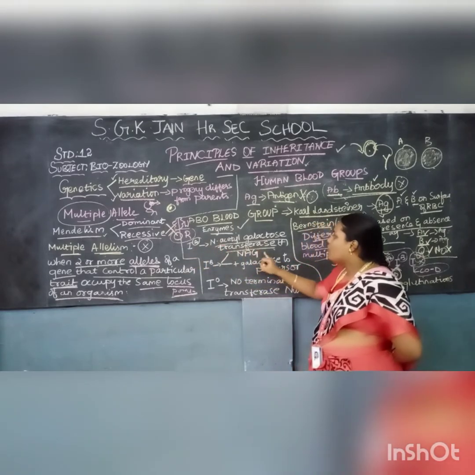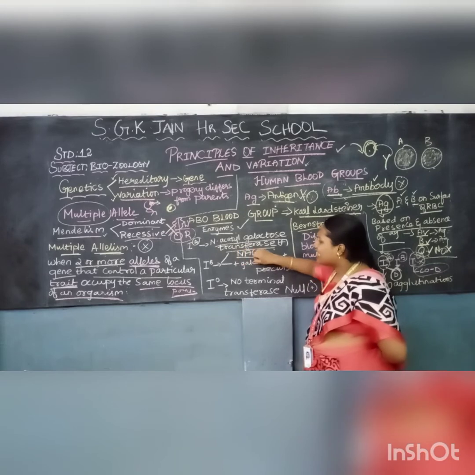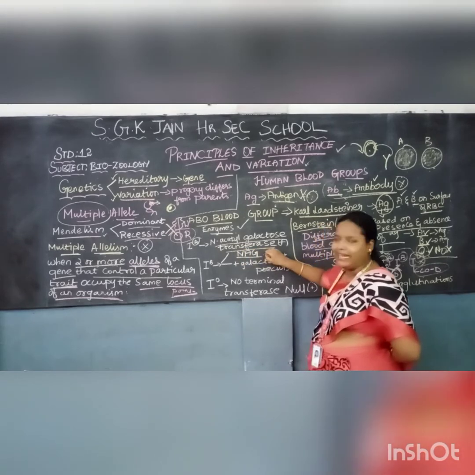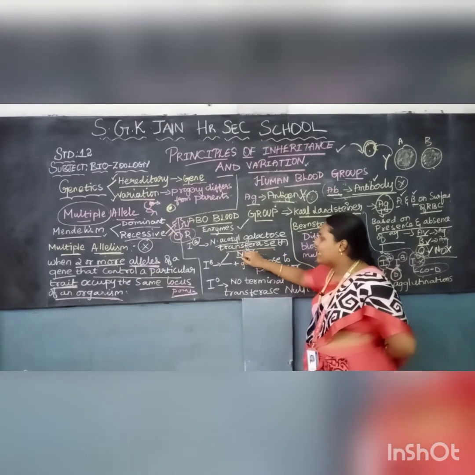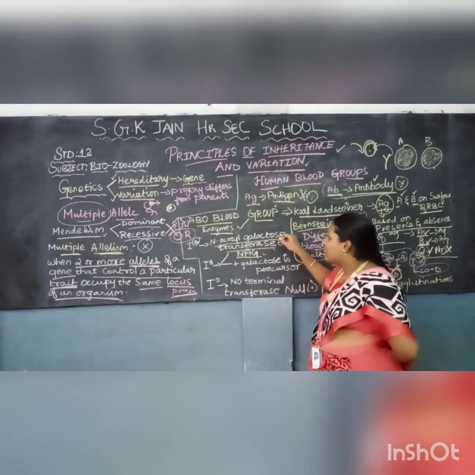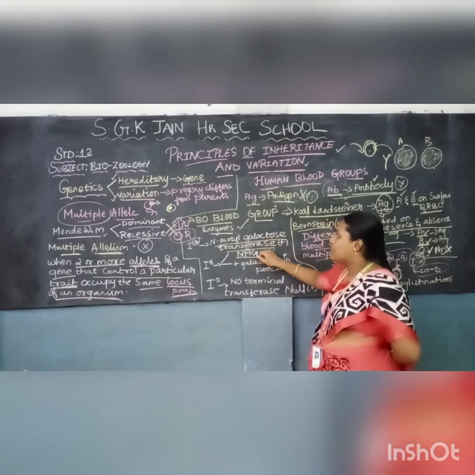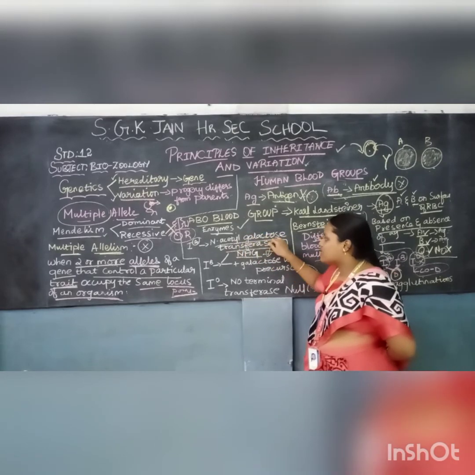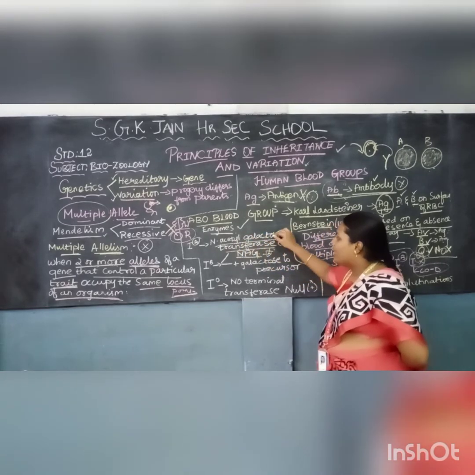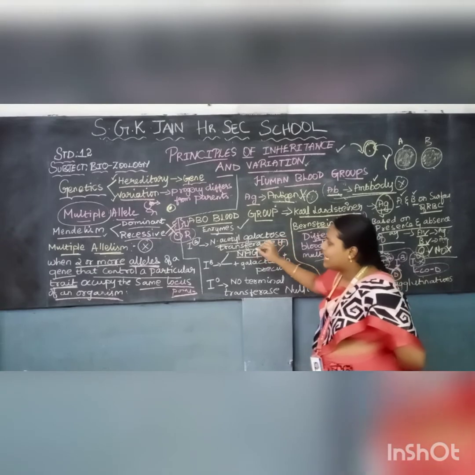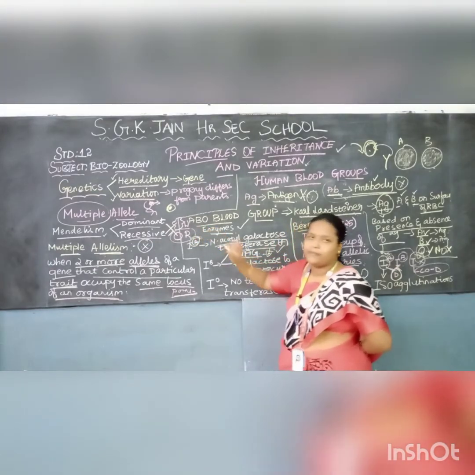Now when we add N-acetyl galactosamine, NAG, the enzyme accepts it. N-acetyl galactosaminyl transferase accepts NAG. When these two react, we can easily identify it is an A group.